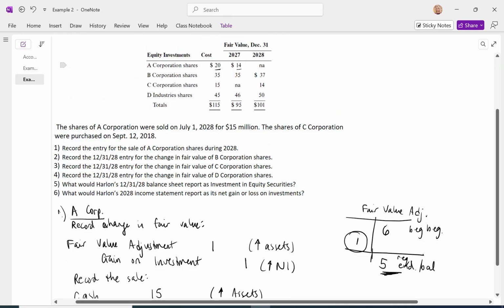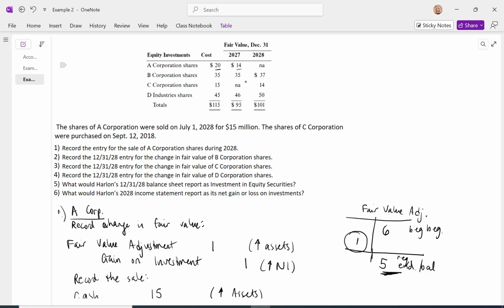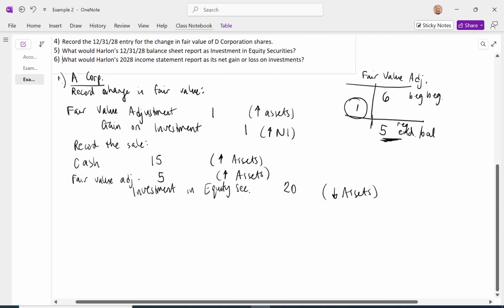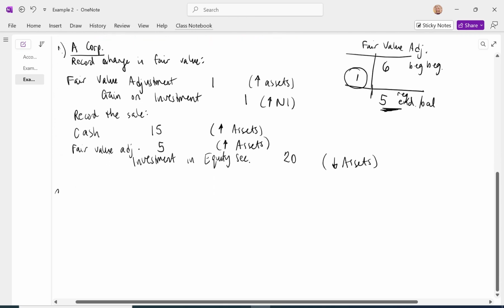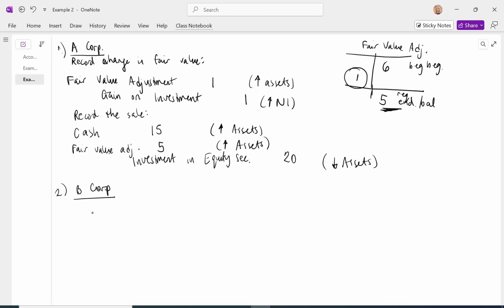Item 2 says record the entry for the change in fair value of B Corporation shares. So we're still holding on to them. We bought them at 35 at the beginning of 2028. Fair value adjustment account had a 0 balance. We need to report this $2 million increase in fair value into the fair value adjustment account. Okay, so increase the fair value adjustment account by 2 million.